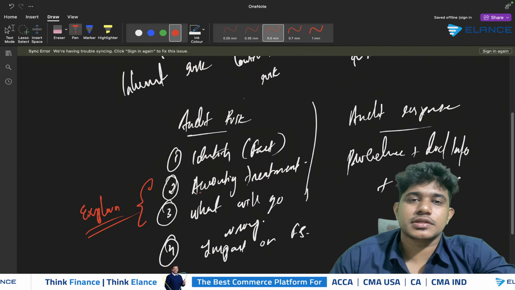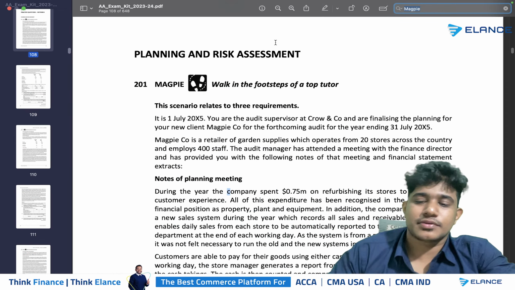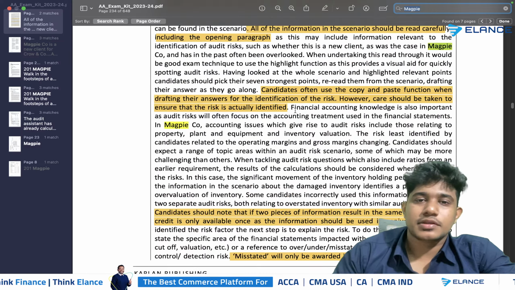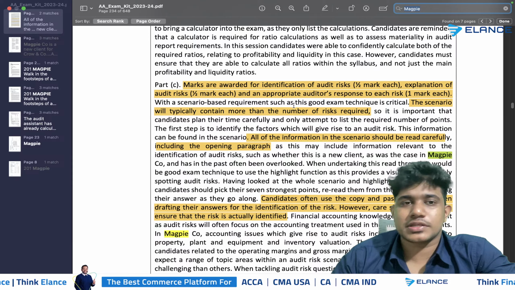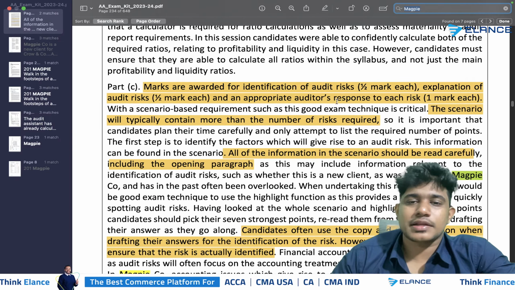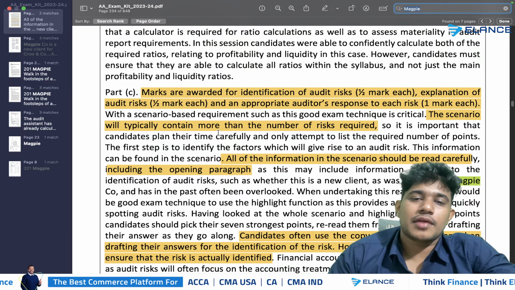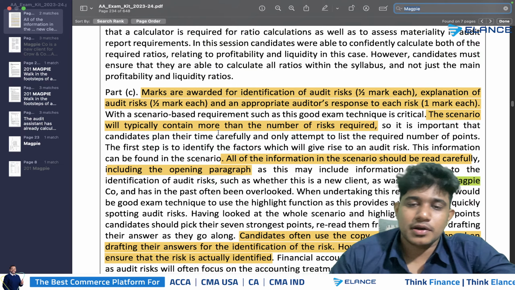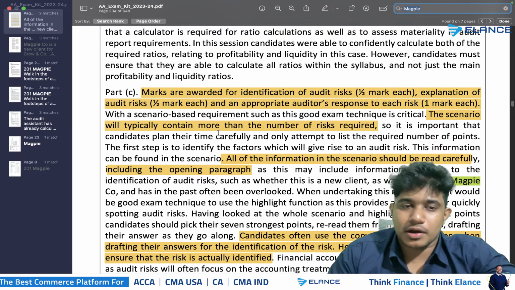In addition to this, the examiner has given us clear guidance on how we need to select the risk and write its responses. These are the examiner's comments. When you write answers to a risk, you will get half a mark for the identification part, and when you explain it, you will get another half mark, and for providing appropriate responses for each risk, you will get 1 mark.